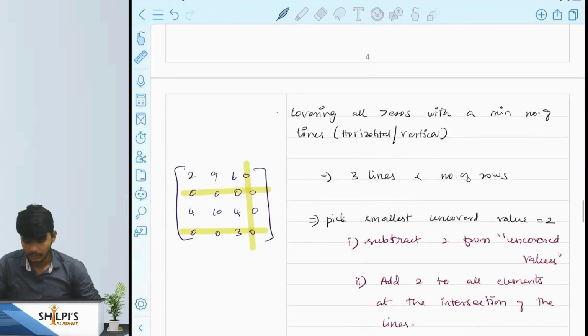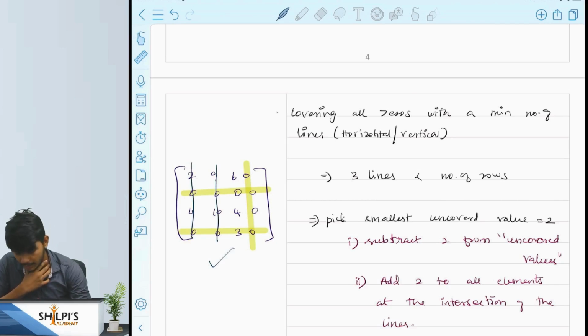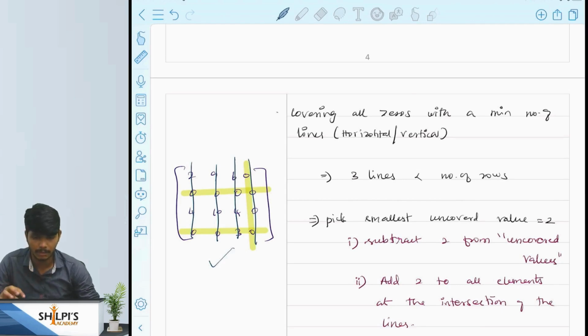After this, we have to cover all the zeros with a minimum number of lines. As I have drawn here, we have some 7 to 9 zeros, and I am covering all the zeros with 3 lines. I can cover these with 4 lines also, but you have to cover all the zeros with a minimum number of lines, which can be horizontal or vertical.